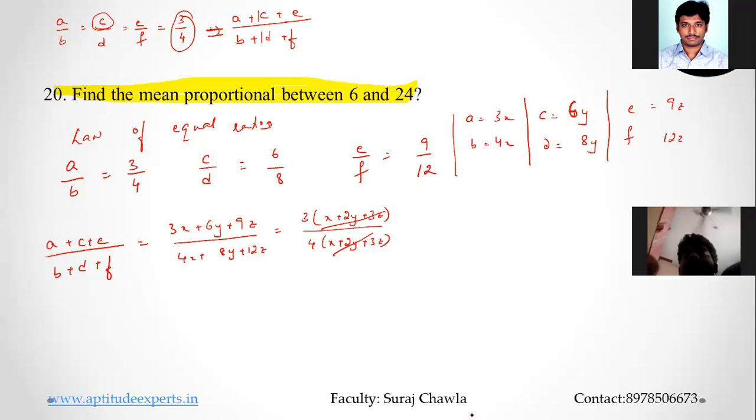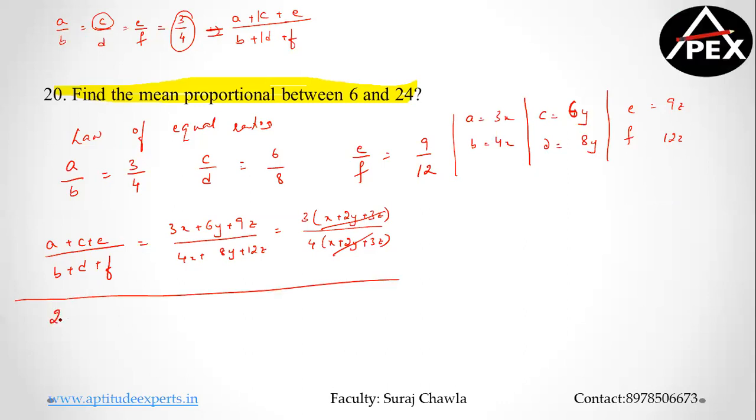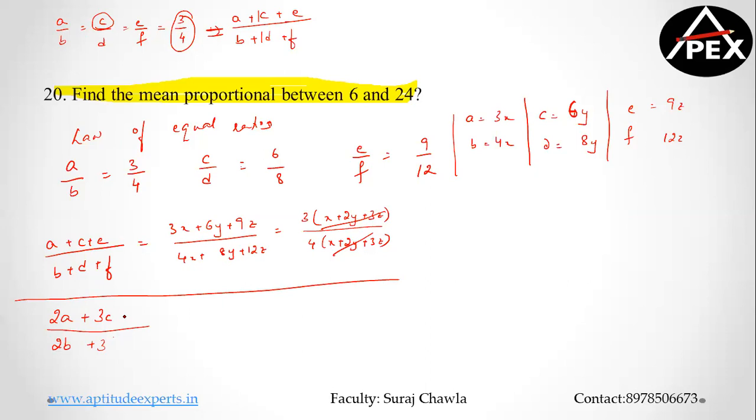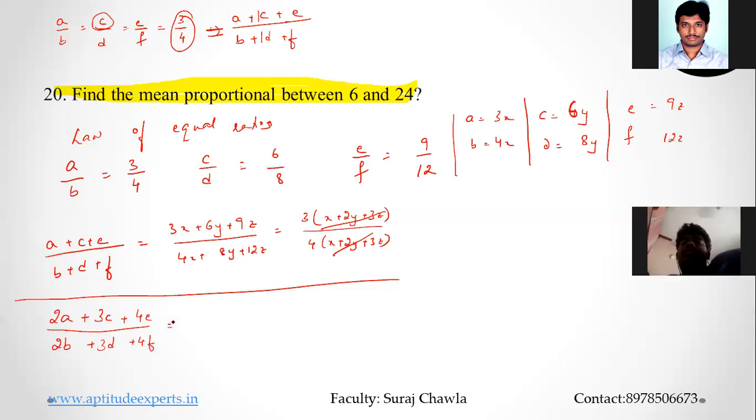Not just this. Let's try to understand one more important point here. Suppose I'm asking you, okay, observe how I'm making the question, okay? So suppose I am taking 2A from the numerator and 2B from the denominator, plus 3C from the numerator, 3D from the denominator, and 4E from the numerator, and 4F from the denominator. Now, can you tell me what will the value of this be? Go through the basic approach.